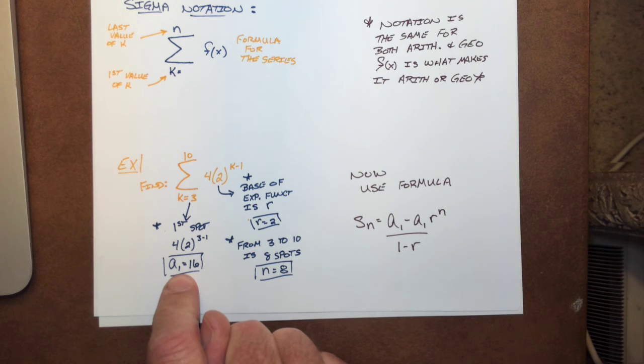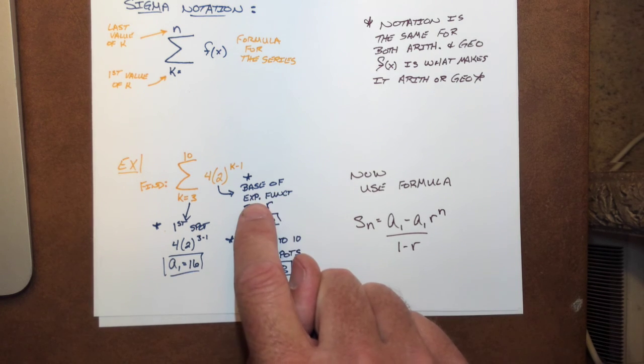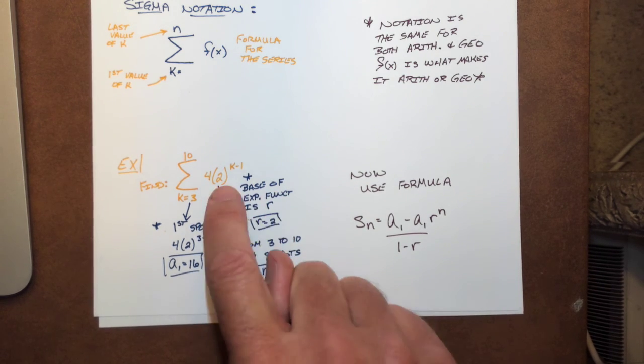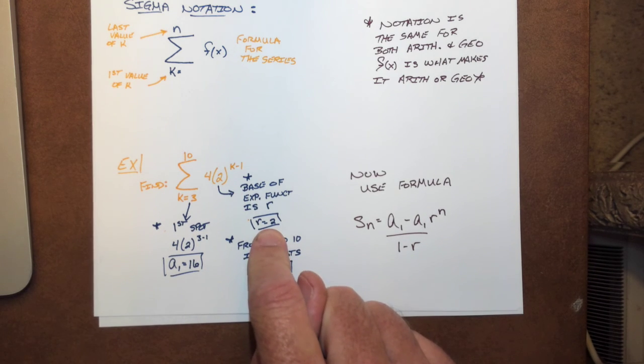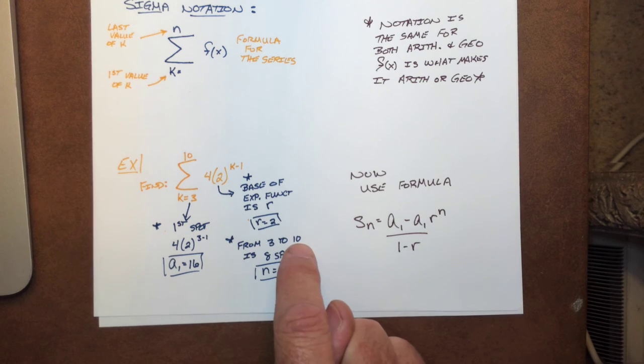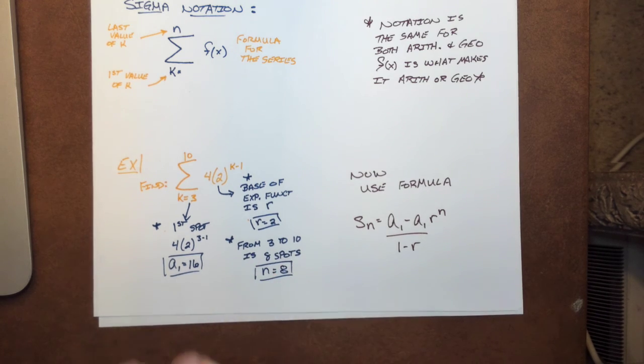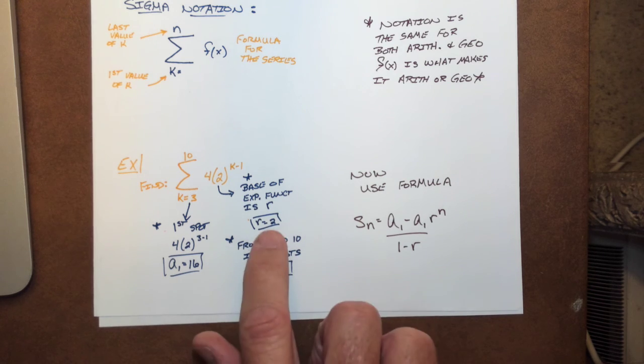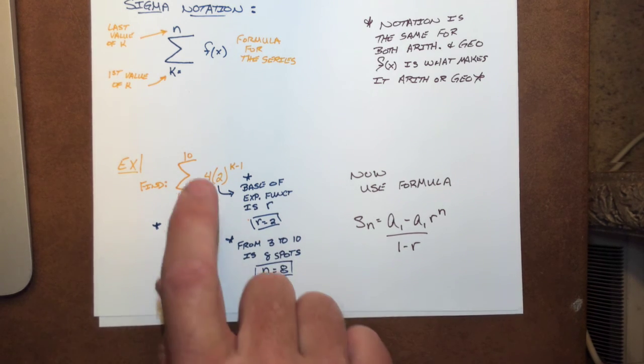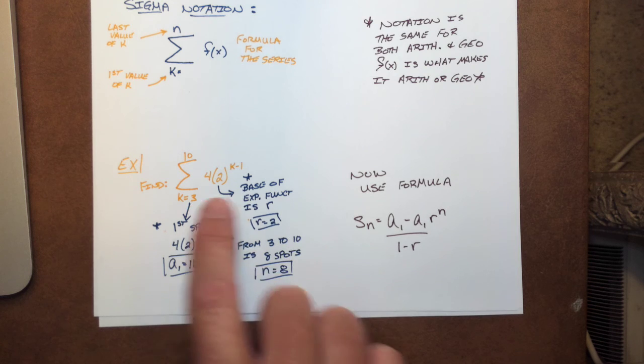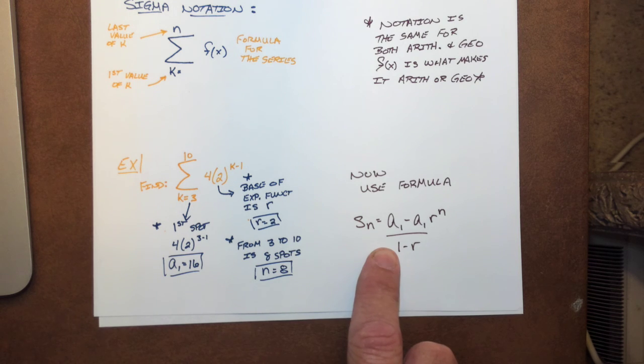So we know a sub 1. The base of an exponential function is r. So we know r is equal to 2. And from 3 to 10, this is 8 spots. Remember, you got to count the spot that you're starting with. So n is equal to 8. So here's our important information, all coming out of this. So that tells us we have to use this formula.